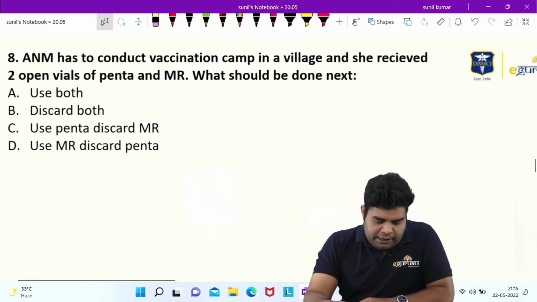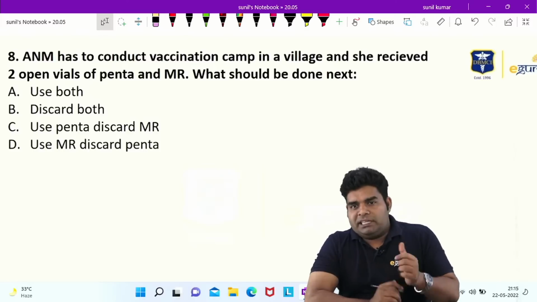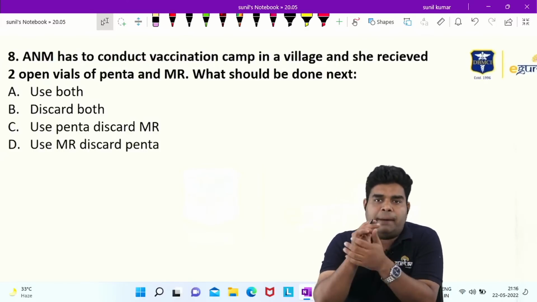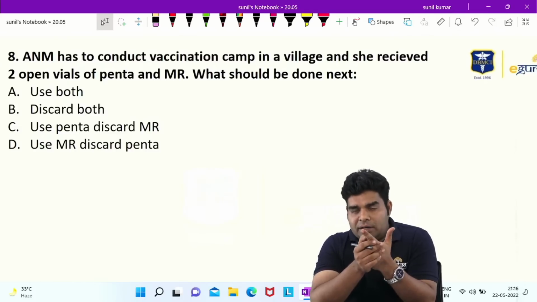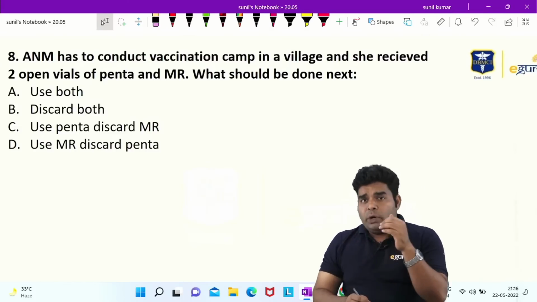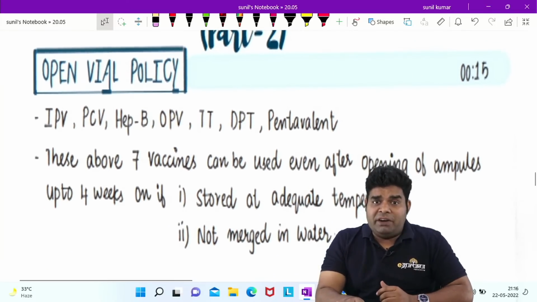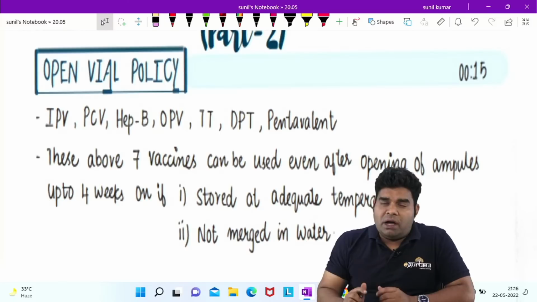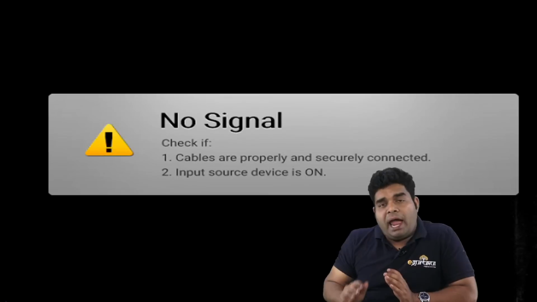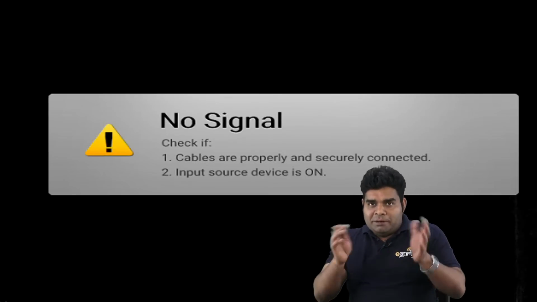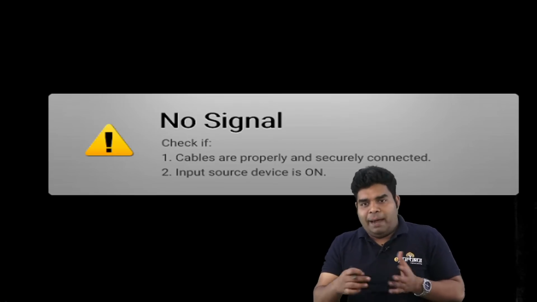Okay. Now, next question is about open vial policy. Probably this was the question, that ANM has to conduct a vaccination camp in a village and she received 2 open vials. One is of pentavalent vaccine, one is of MR. What should be done next? So in open vial policy, as you must be knowing, we have 7 vaccines which we can use up to 4 weeks after opening the vial if they are stored at adequate temperature and if they are not kept inside water. Then we can use them up to 4 weeks even after opening the vials.